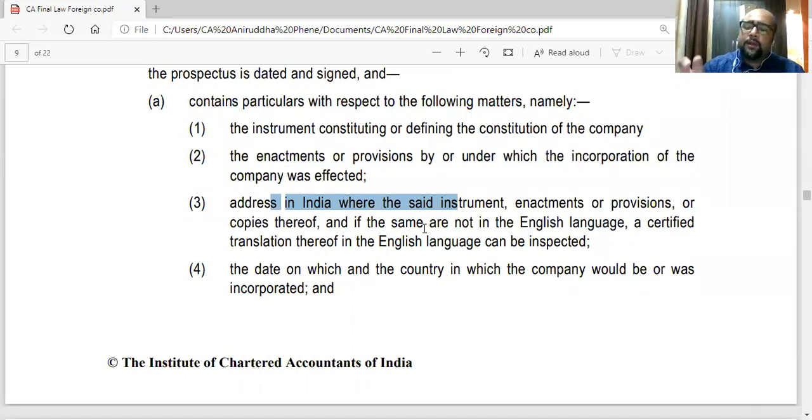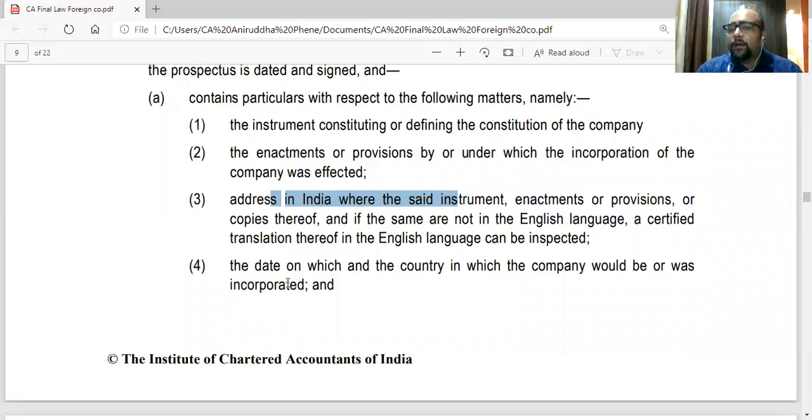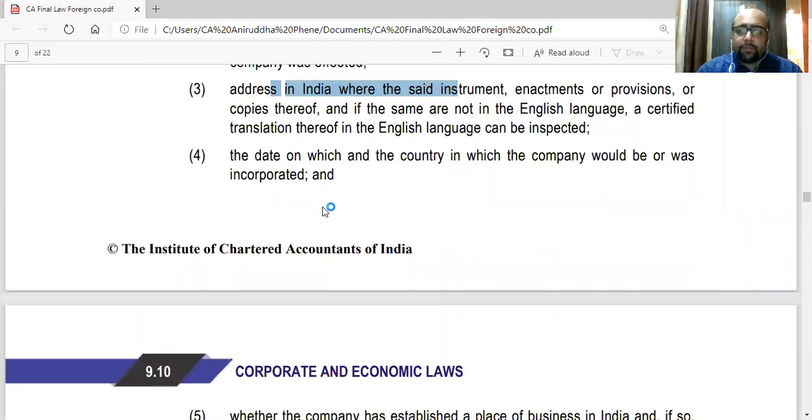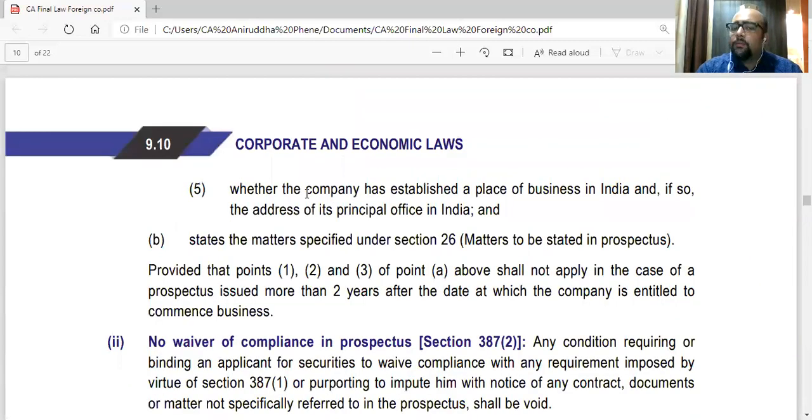So they should give a place. If they don't have any office in India, they should give a place where the investors can come and inspect all this. The date on which and the country in which the company would be or was incorporated. The country in which they will be incorporated, if not yet incorporated, or are incorporated, and the date and the country, basically. Whether the company has an established place of business in India, and if so, the address. If it has a place of business, the address of that place.